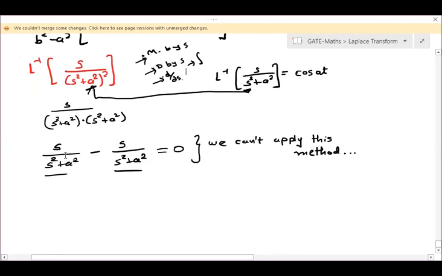So let us try to find the differential of 1 upon s square plus a square. My voice is clear, right?